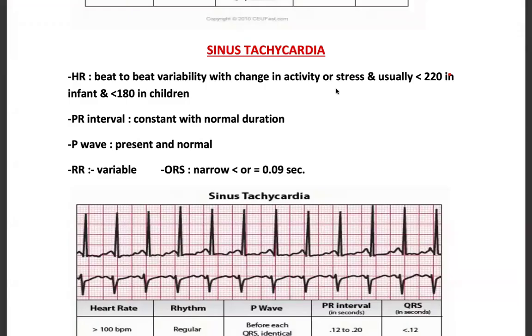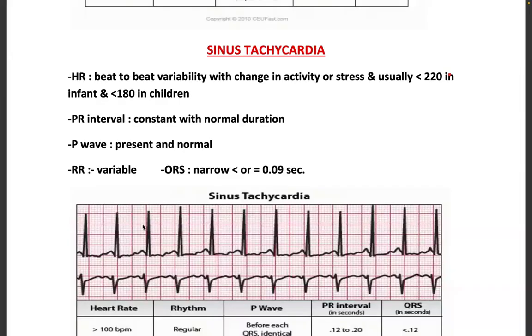What is sinus tachycardia? Sinus tachycardia is a fast heart rate. In it, we see beat to beat variability with change in activity and/or stress. Usually it will be less than 220 in infants and less than 180 in children. So sinus tachycardia may be associated with some stress or some exercise.